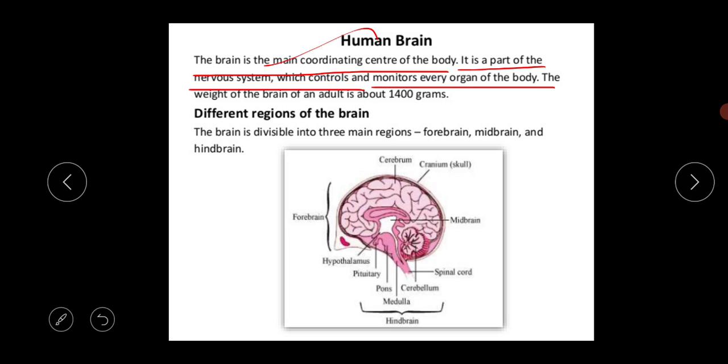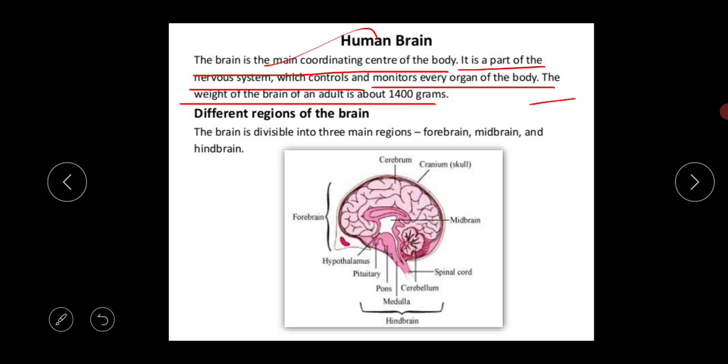I am repeating again, it's a part of the nervous system because the central nervous system is made up of two things, the brain and spinal cord, and in your syllabus the brain structure and function is included. So you have to study the brain structure. It's the part of the nervous system which controls, monitors and coordinates every organ of the body. The weight of the brain of an adult is about 1400 grams.